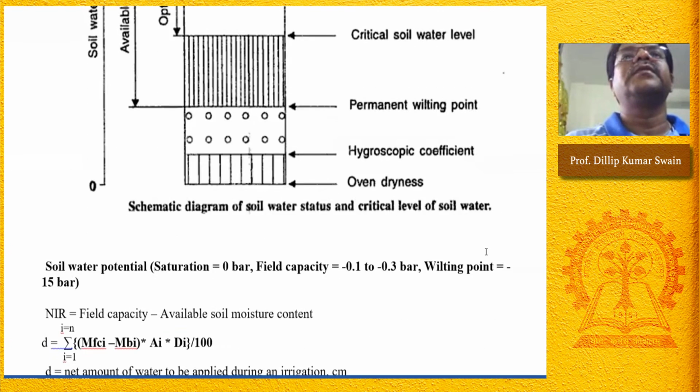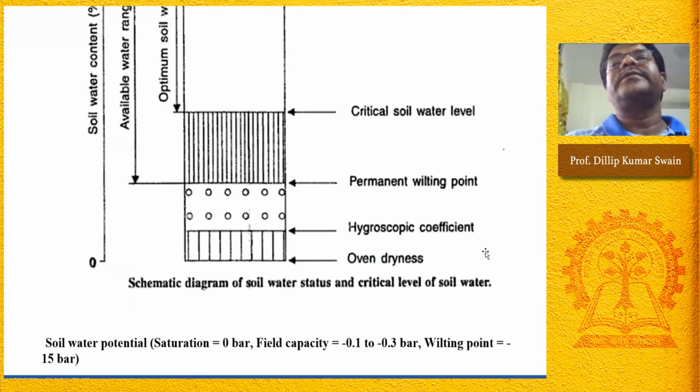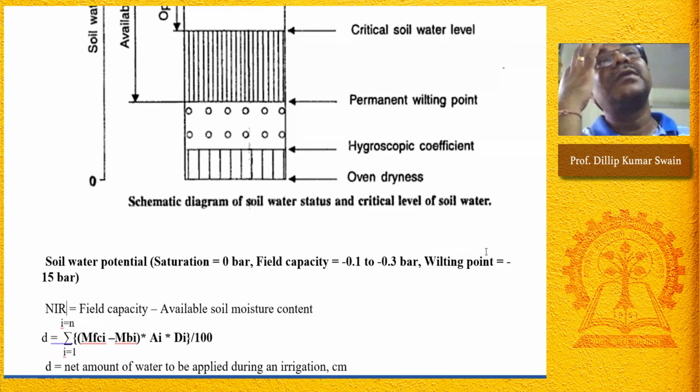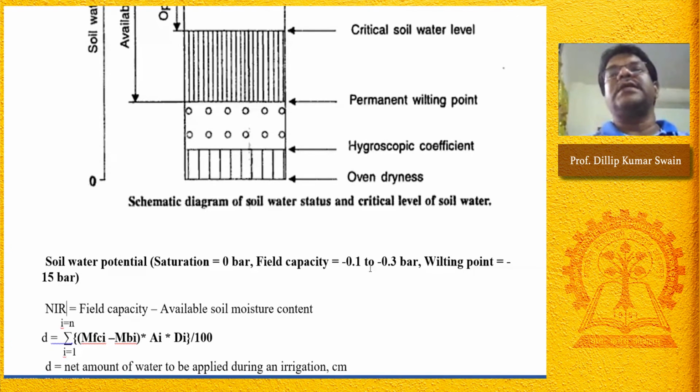Okay, sir. Sir, why is pressure given a negative sign? What is the importance of the negative sign? This is a stress actually, when you have soil moisture tension of 0.1 to 0.3 bar, because here the water is held tightly with the soil. Water potential 0 means the water is free flowing. In the case of saturation, 0 bar means the water is free flowing. The water is not attached to the soil particle. It is free water. It can move, water potential 0.